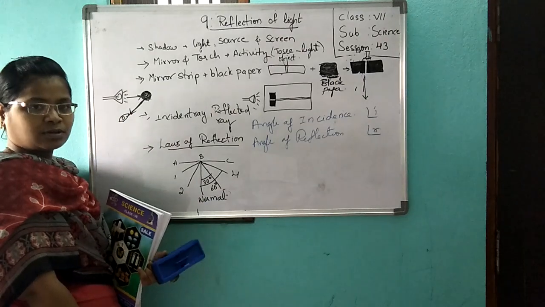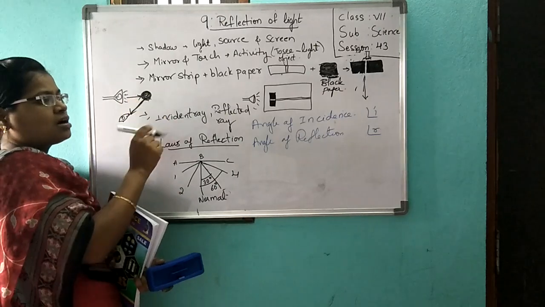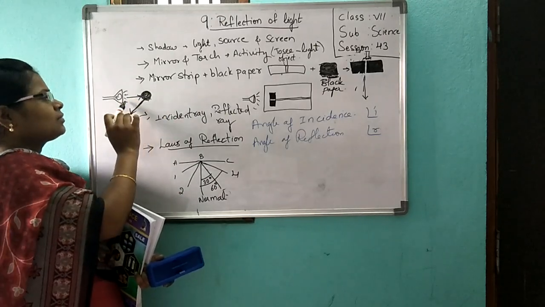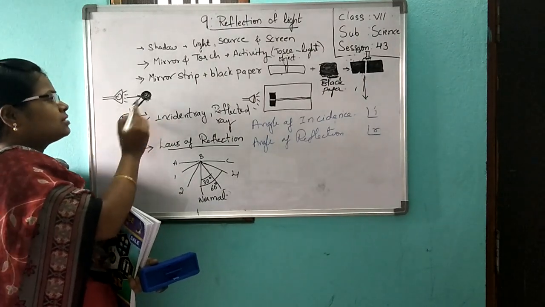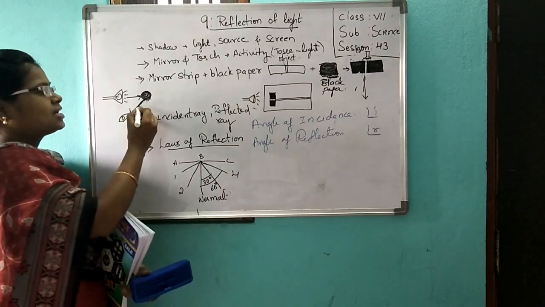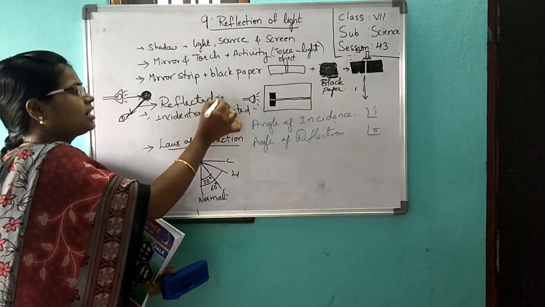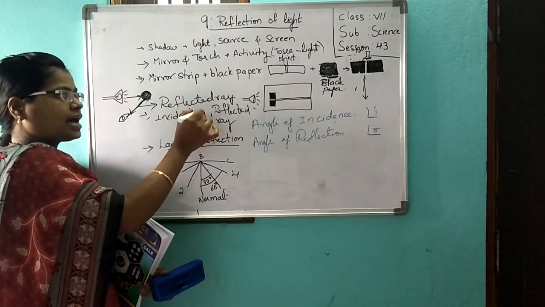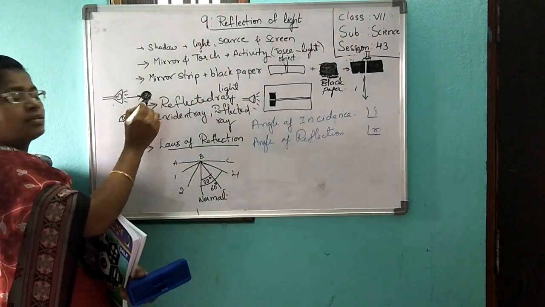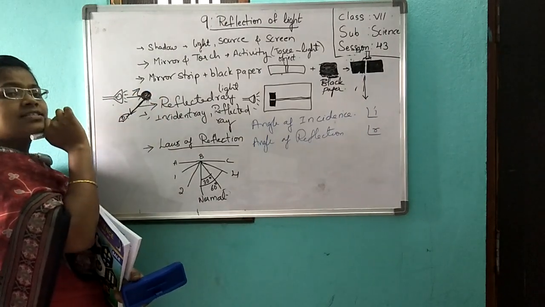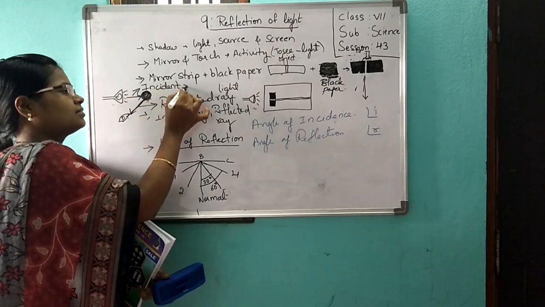When you are throwing a ball to the ground, what happens? It will bounce back at the same speed. The same way, light falls on the ball and gets reflected. Children, be quiet. Okay? This is called the reflected ray, or reflected light. Now light is falling on this ball. What is this? Incident light, or incident rays.